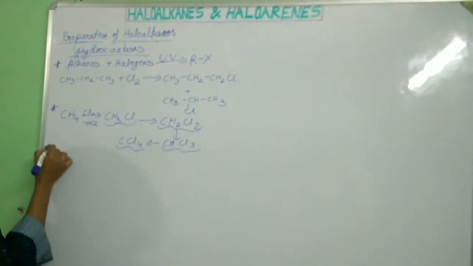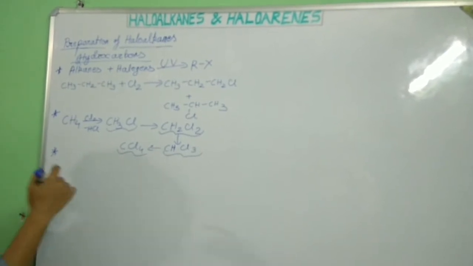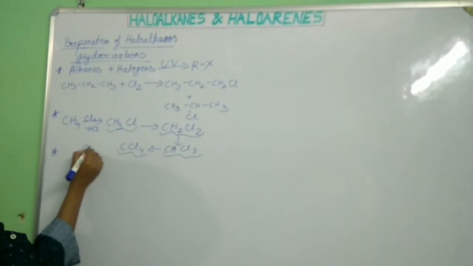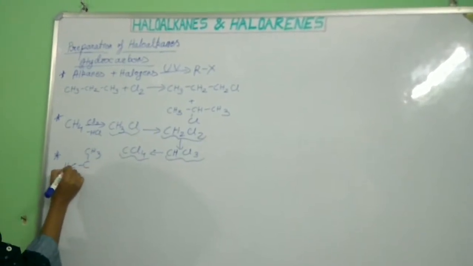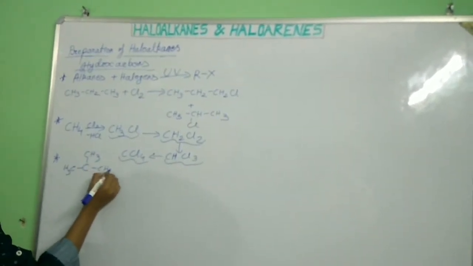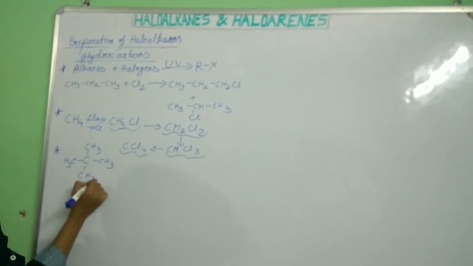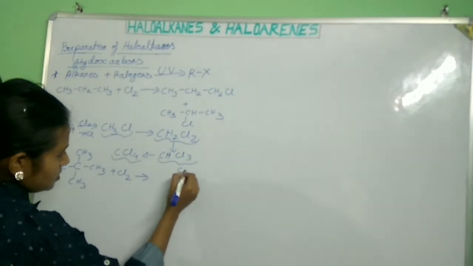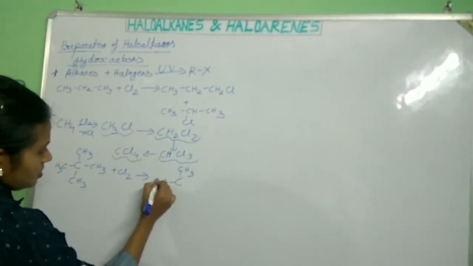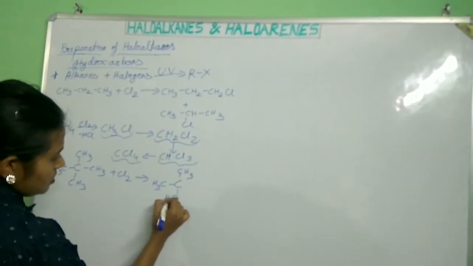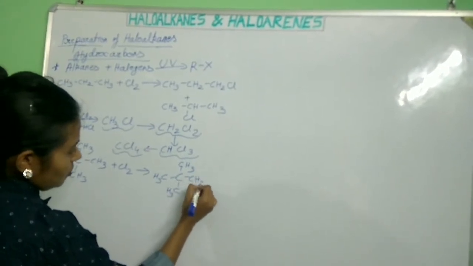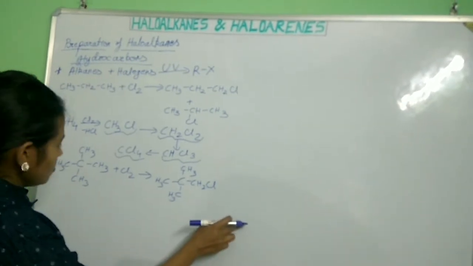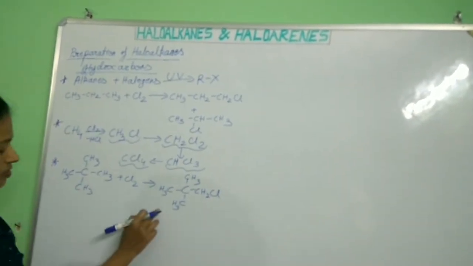Another useful reaction is when we want to get neopentyl chloride from neopentane. What is neopentane? CH3, and CH3, and this is CH3, plus Cl2. Now what will be the product? CH3, CH2Cl. There will be no other isomeric product other than this. So this is another useful thing.